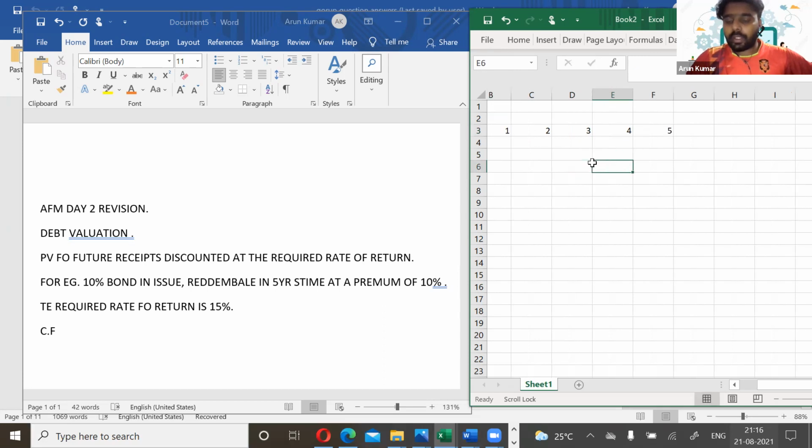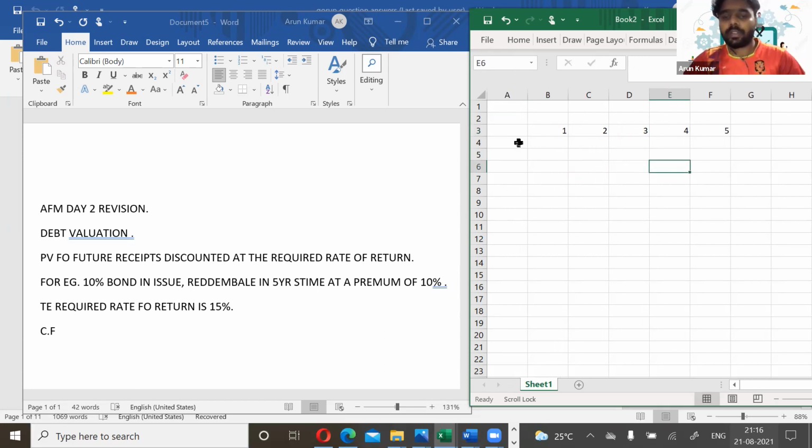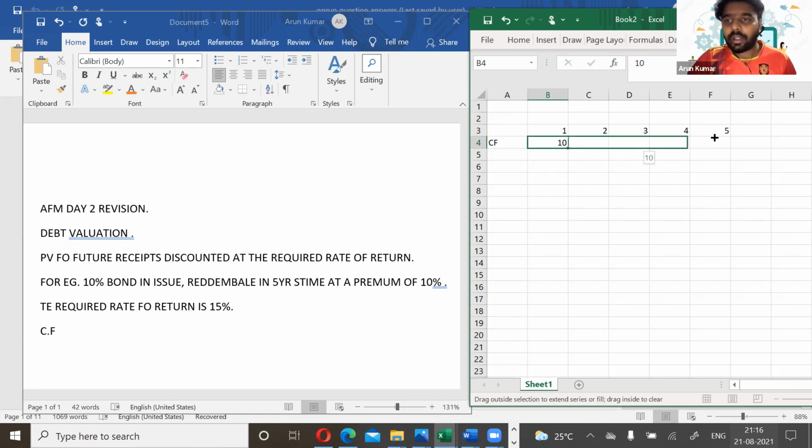During the 5 years, we need to discount these cash flows. In year 1 to year 5, every year the interest rate will be 10%. We always assume that the nominal value of the bond will be 100. So it will be 10 from year 1 to year 5.